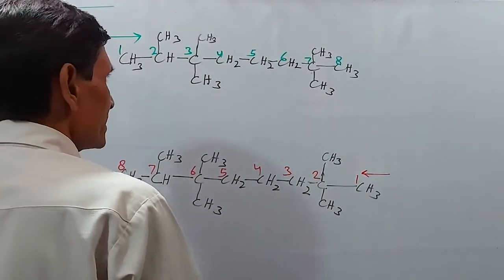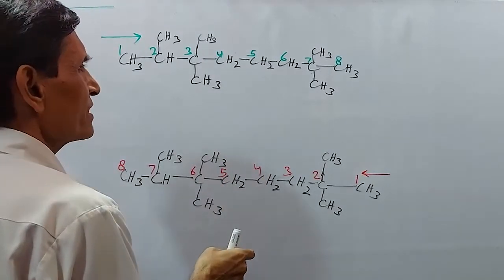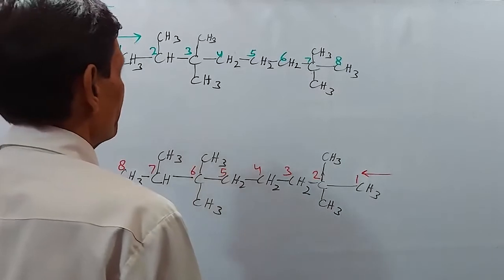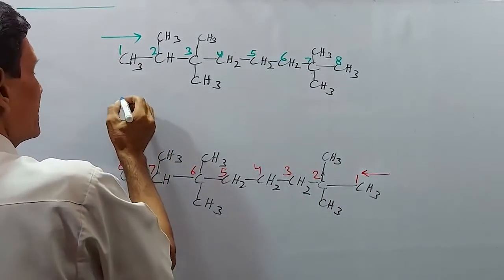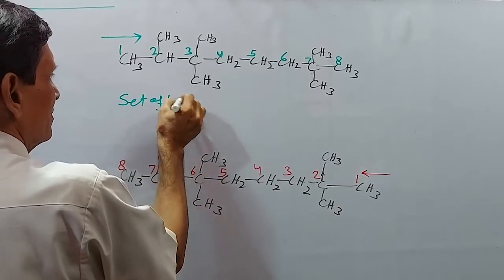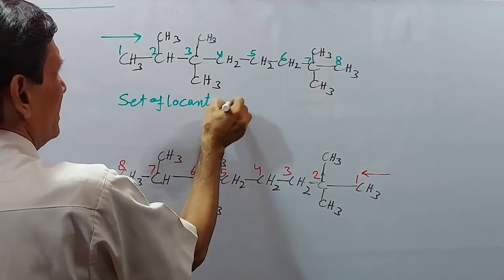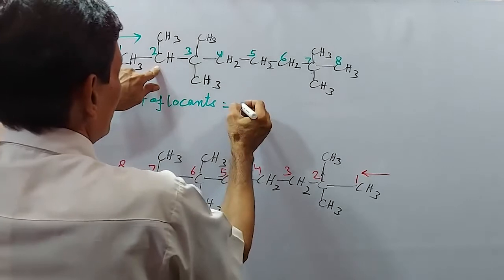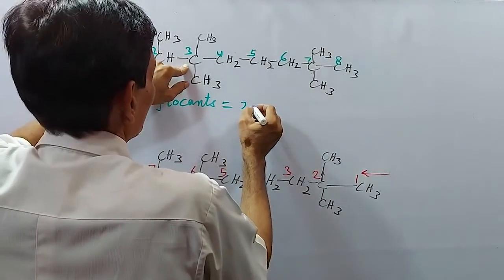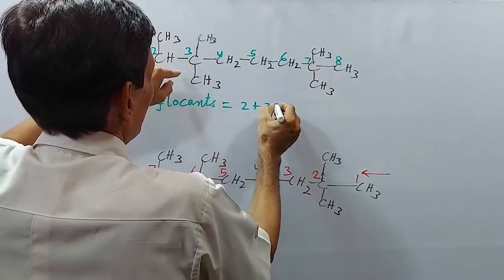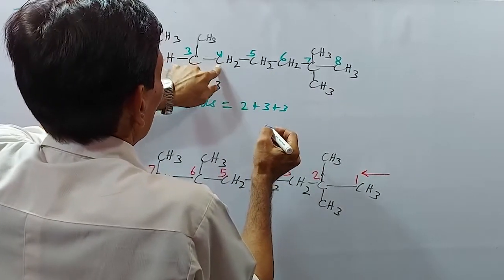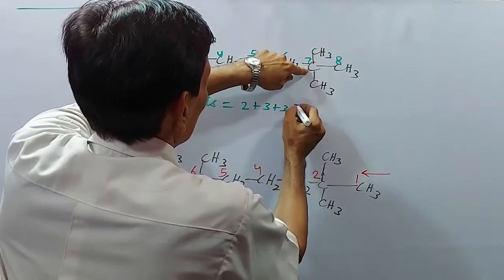Okay, now in this case, what is the set of locants? The first branch is here, second one, and third branch is here, 2 branches, and then 4, 5, 6, 7 also 2 branches.